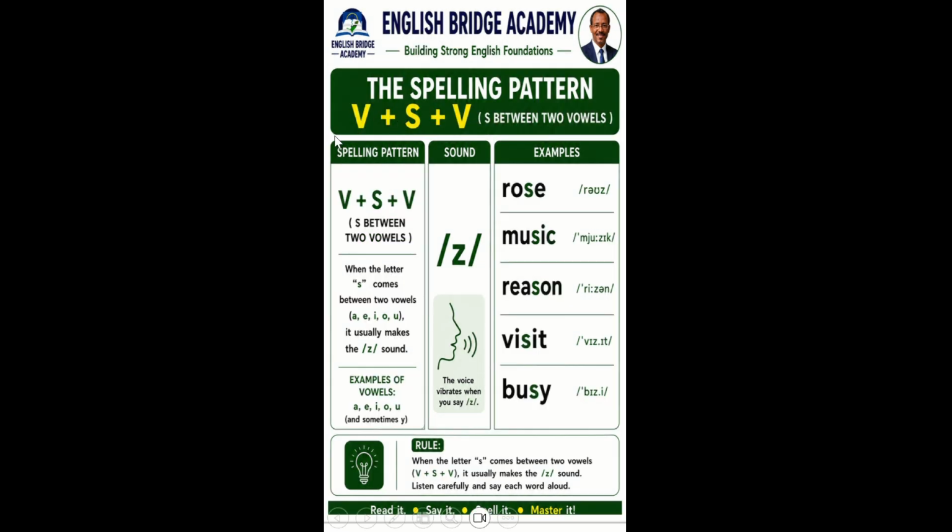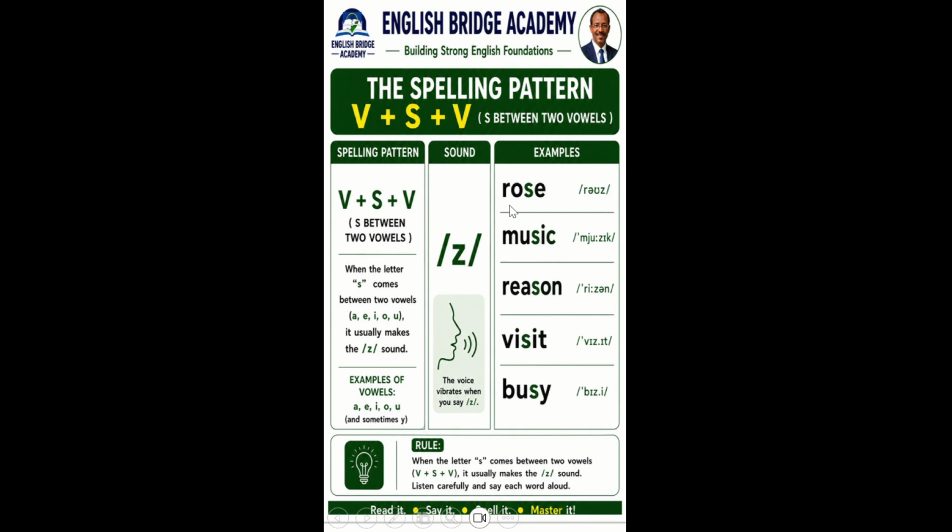So now look at this. V refers to vowel. So if there is a vowel plus S plus vowel, or if the letter S is located between two vowels, the S here makes the Z sound. As I read: rose, music, reason, visit, busy.